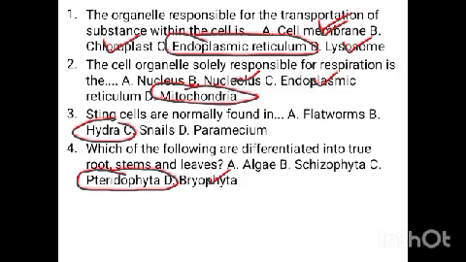Schizophytes are the simplest monerans. Algae are green plants without root, stem, and leaf. Microscopic plants, algae. Now let's see the next question.